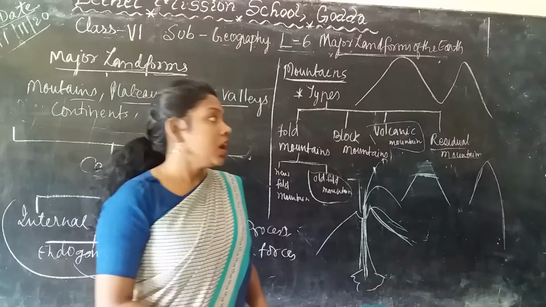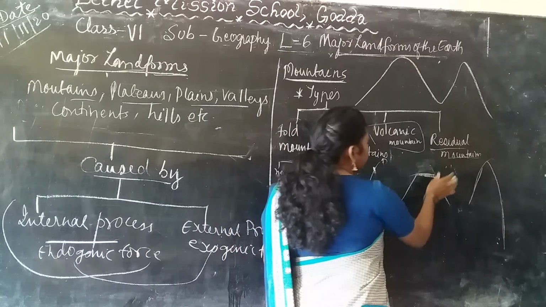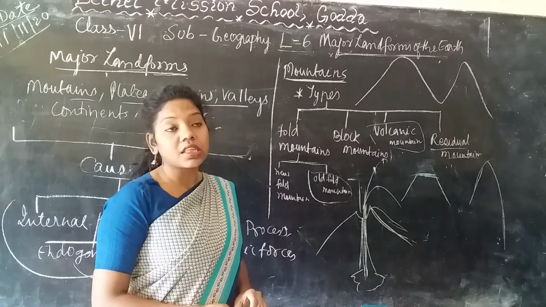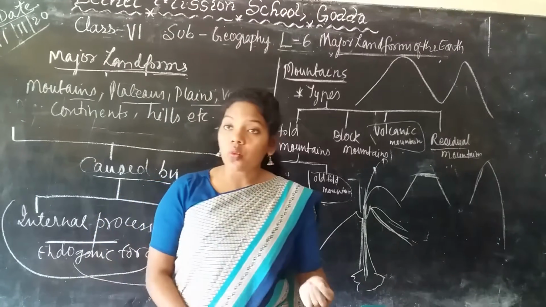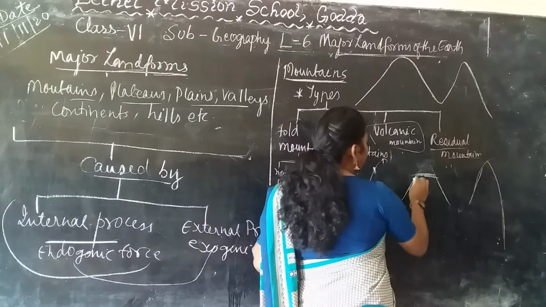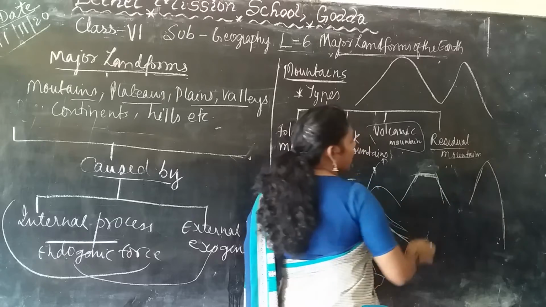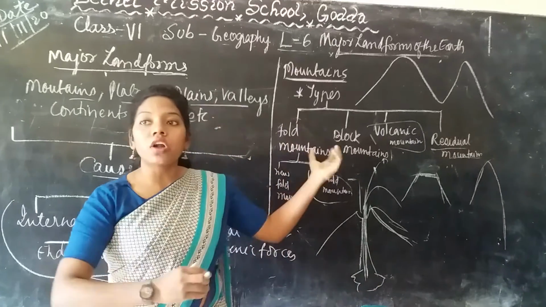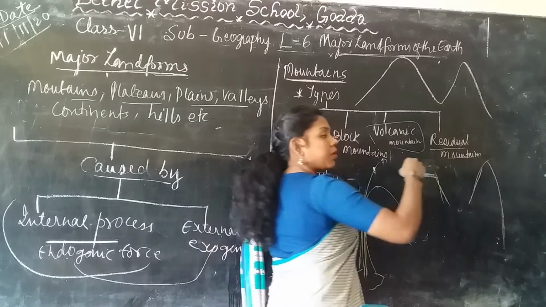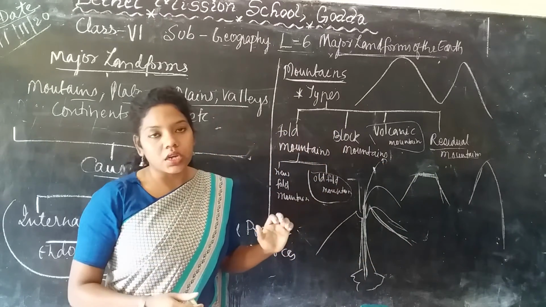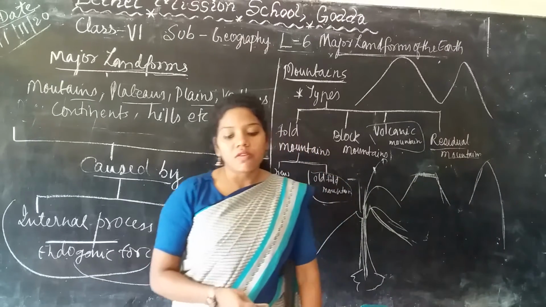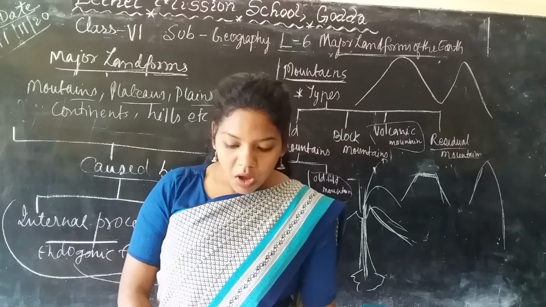That means these fold mountains or block mountains wear down due to glaciers, water or wind. These old fold mountains and block mountains start to degrade and erode. Erosion happens, and the main agent can be wind, glaciers or water. So this is how the residual mountains are formed.